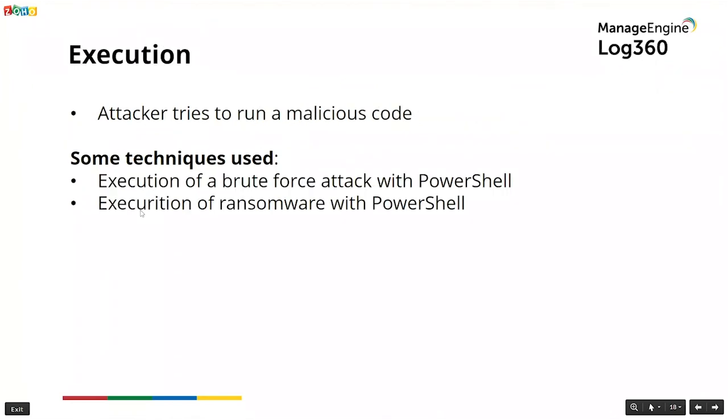The second tactic is execution. With this tactic, the attacker tries to run malicious code. Now, some time back, I spoke about how attackers of today are leveraging native tools to live off the land. Well, PowerShell is a very powerful tool that's readily available, and attackers can leverage this tool to achieve their objectives. Using PowerShell, adversaries can even execute a brute force attack or ransomware.